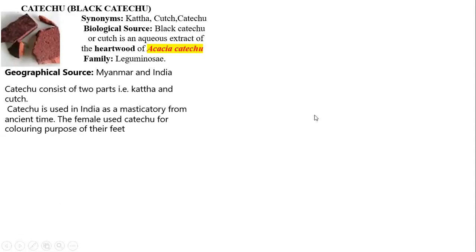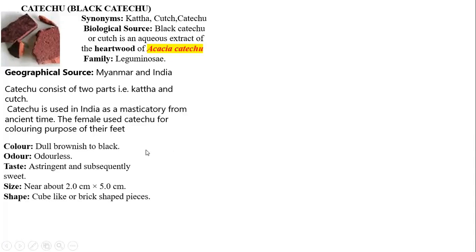So catechu consists of two parts, katha and kuch. These are the two parts observed in the plant. Kuch was used in India as a masticatory in ancient time. म्हणजे पूर्वीच्या काळी आपण masticatory purpose, chewing purpose किंवा other purpose करता we used this particular drug. And females used it to tan their skin. मेहंदी वगैरे लावत असेल तर त्यामध्ये सुद्धा या ड्रगचा वापर करत असतात.